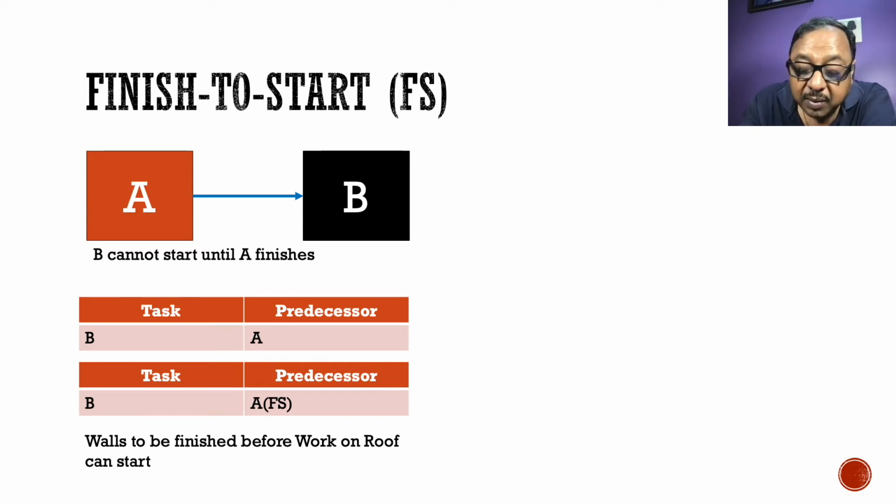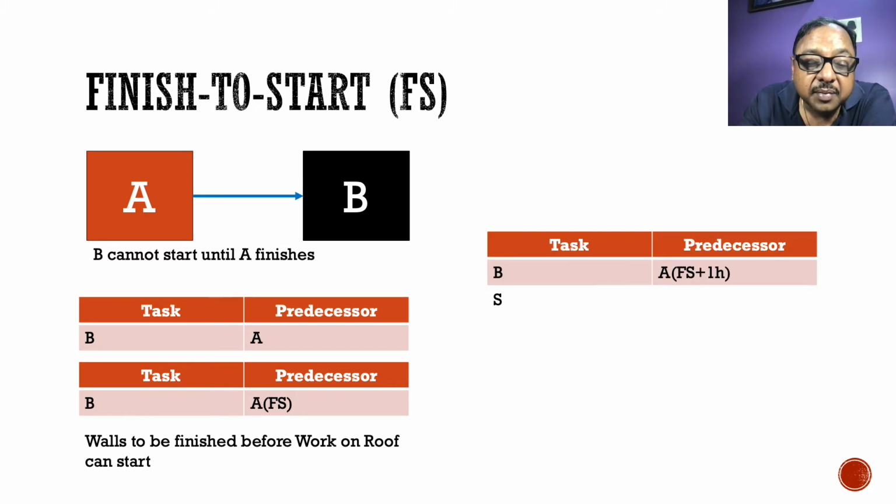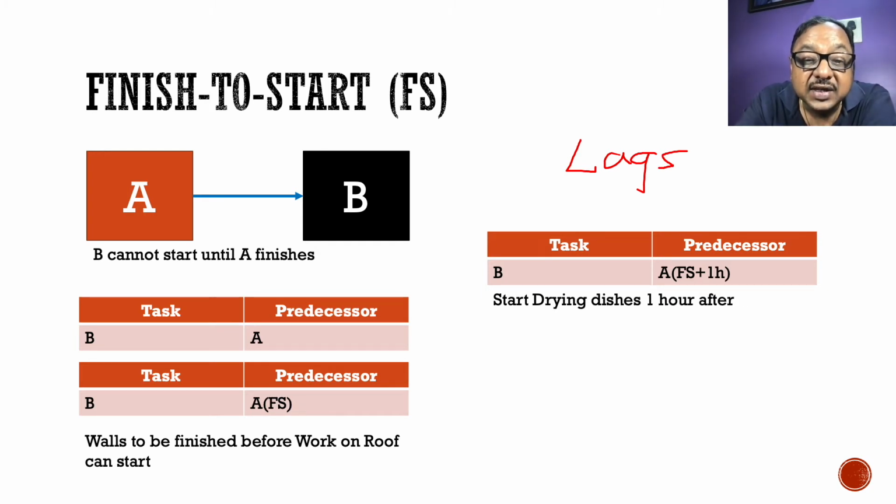We need to consider one more aspect of project planning, that is known as lags. In a finish to start relationship, or any other relationship that we will discuss later on, it can be possible that B has a predecessor A. However, B can start only after A has finished and after a duration has elapsed since A has finished.